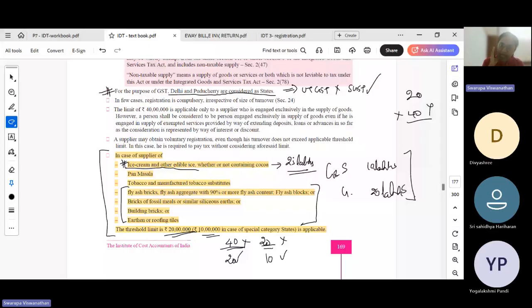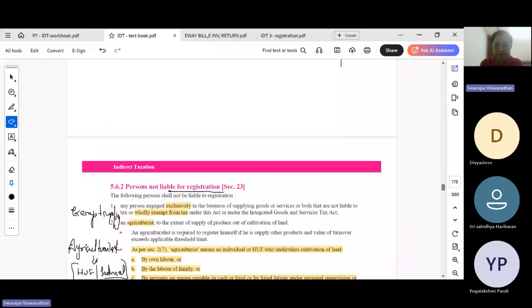So it's very important to understand what is the general clause and what are the exceptions to the general clause. From your exam point of view, always the exceptions will be tested. For the general clause, they will think that the majority of students must have studied it. So let's see whether they know the exceptions to the general rule. So give more importance to exceptions. Wherever you see exceptions, you have to give importance to that.